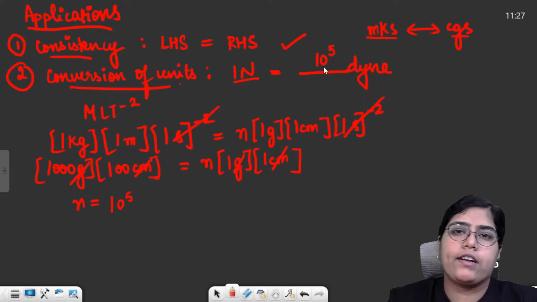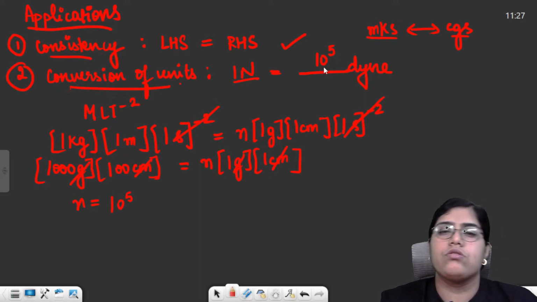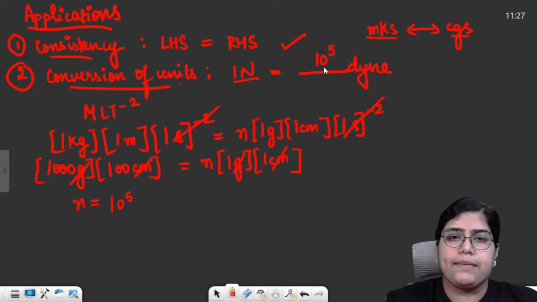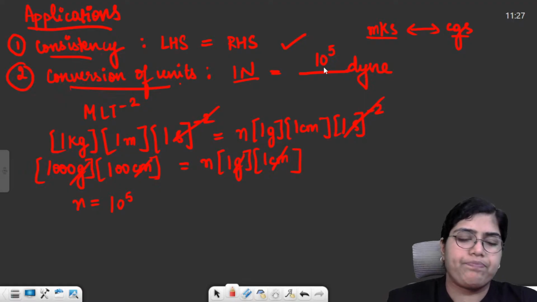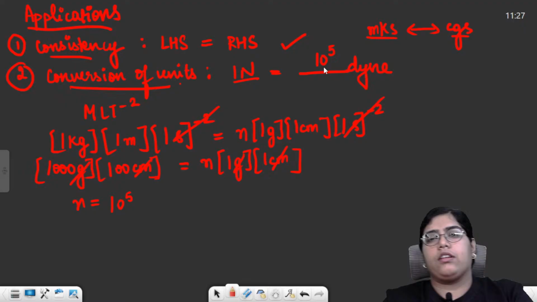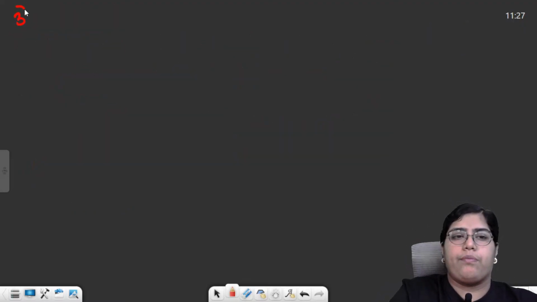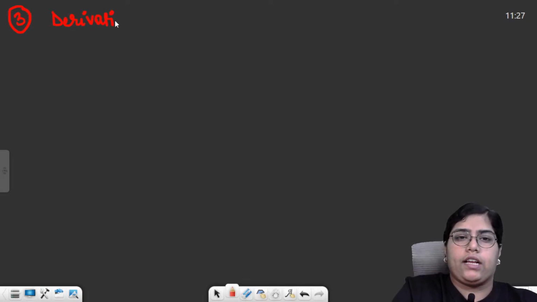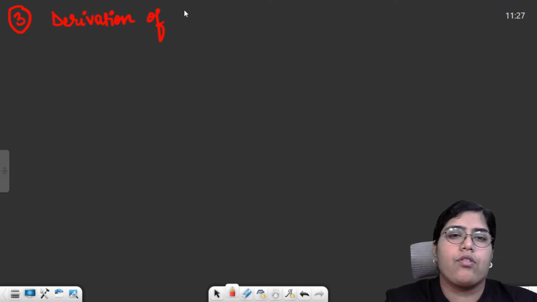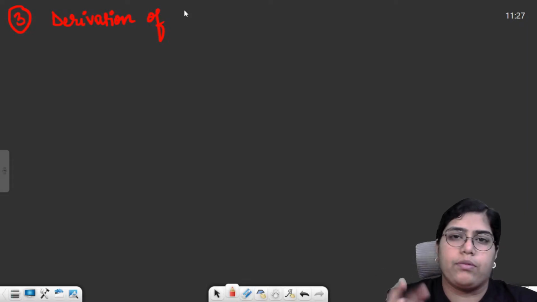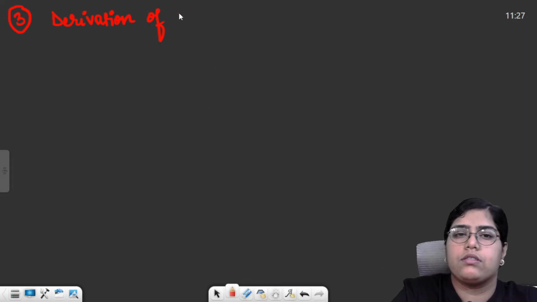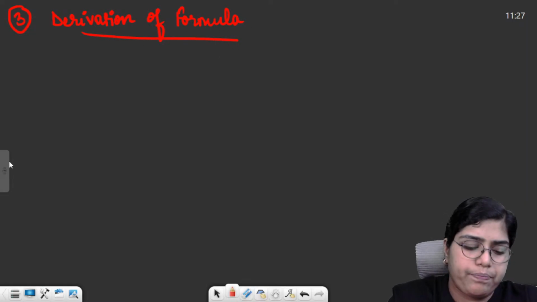Simply you can get a question on conversion of 1 joule to ergs or any such similar question. So this was the second application of your dimensional analysis. Then the third and very important application was derivation of formula. Now this same question can come. Only difference between subjective and objective exam is, for your NEET, they might ask you only the formula, because of course you don't have to write the process, but you can be asked to find out the formula, right?